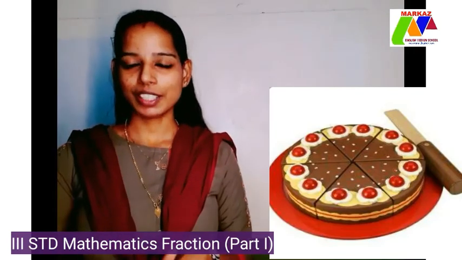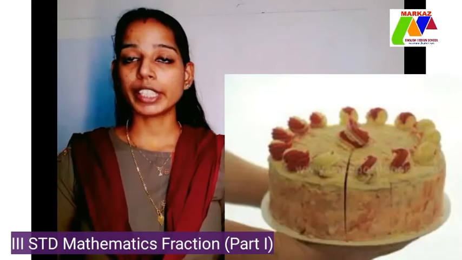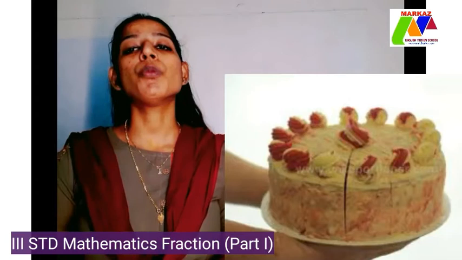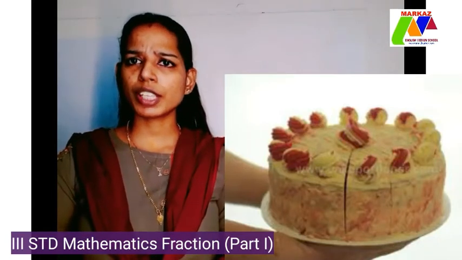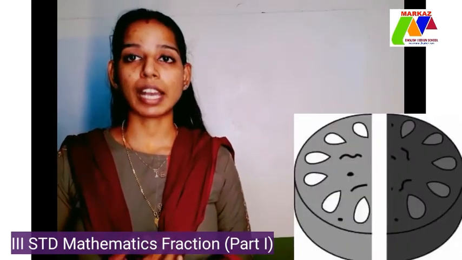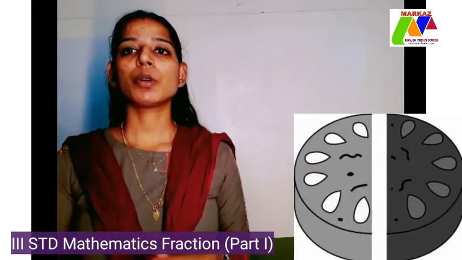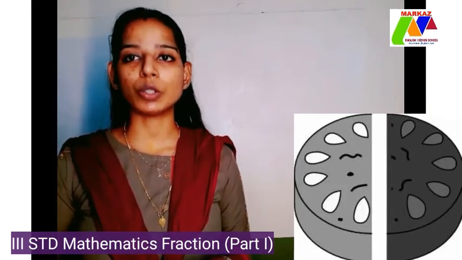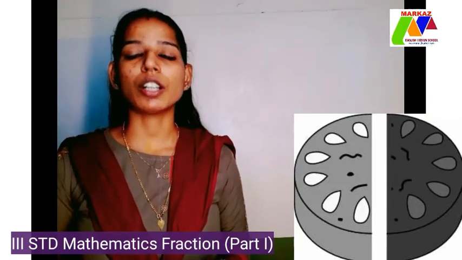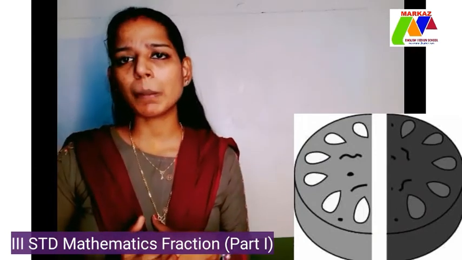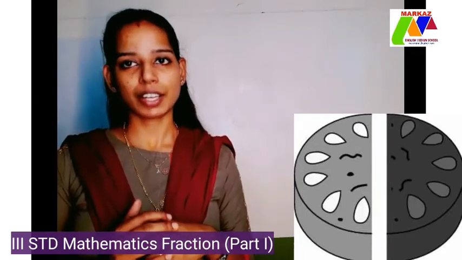Students, just imagine I have a whole cake in my hand. Suddenly my sister comes to me and asks for one piece of cake. So here what should I do? I have to divide the cake into two equal parts. I get one part out of the two equal parts and my sister also gets one part out of the two equal parts. How should it be written mathematically? So here we use fractions.